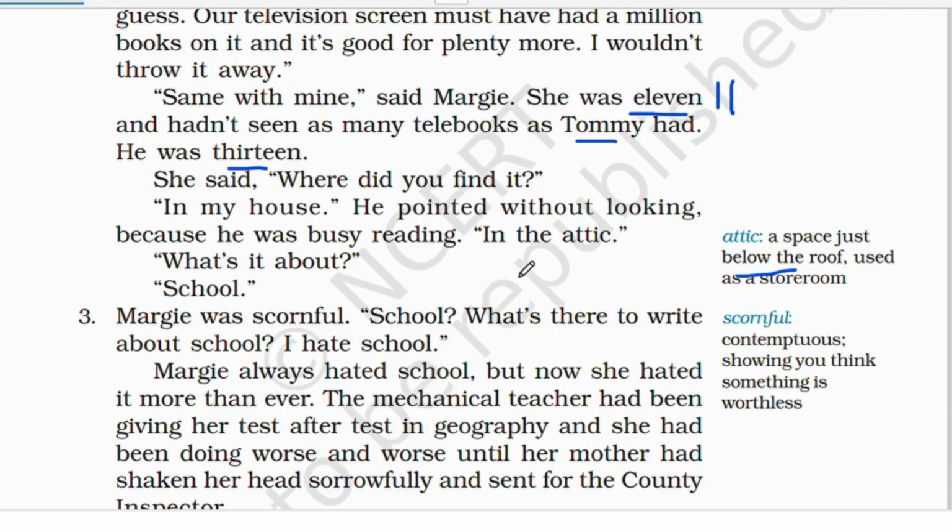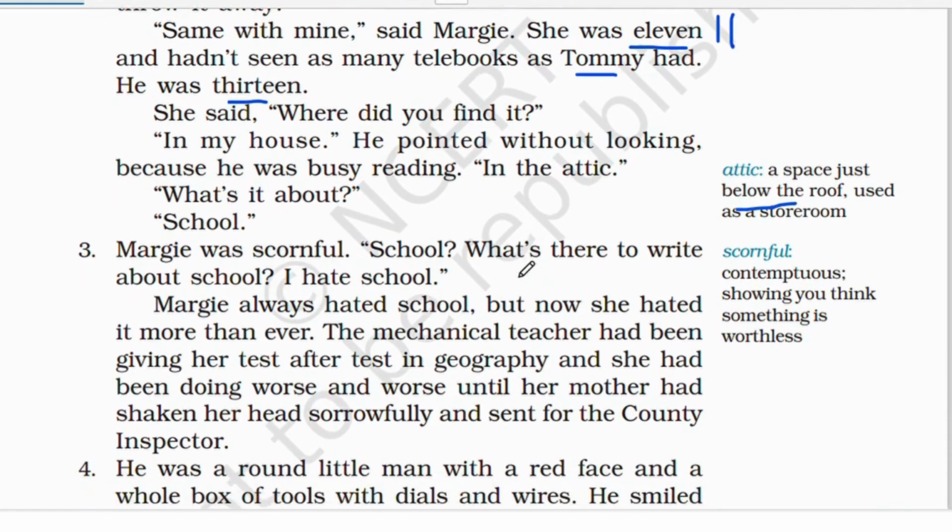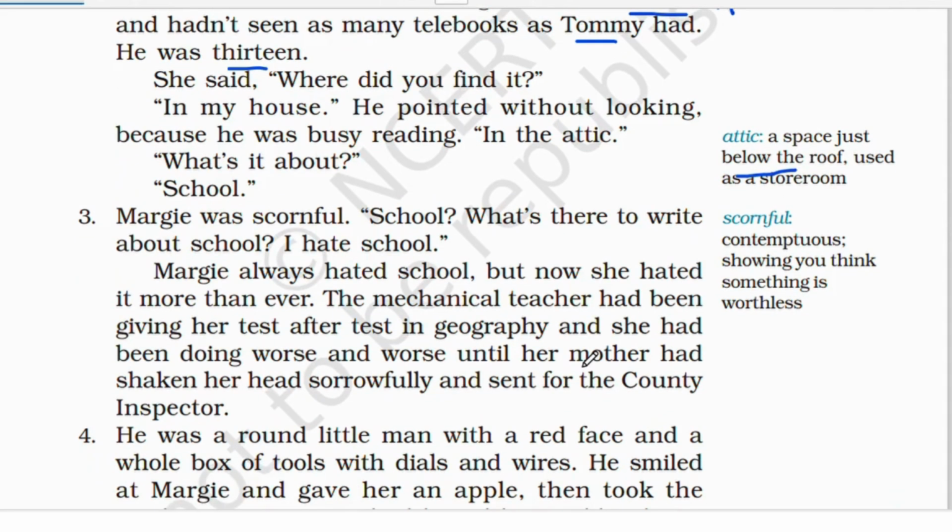He said, "School." Margie was scornful. She hated school. This whole line shows that she actually hated school. "What's there to write about school? I hate school." She's like, you just have to learn and then go home.